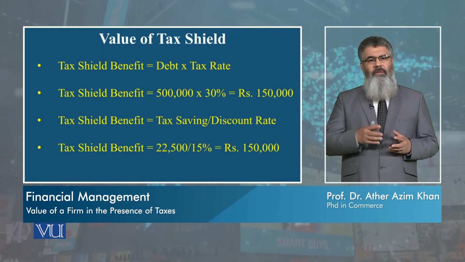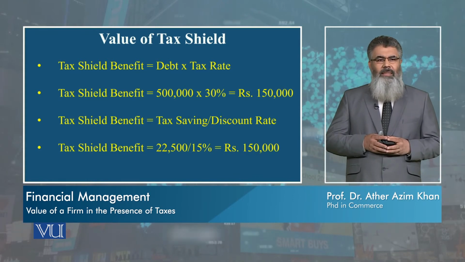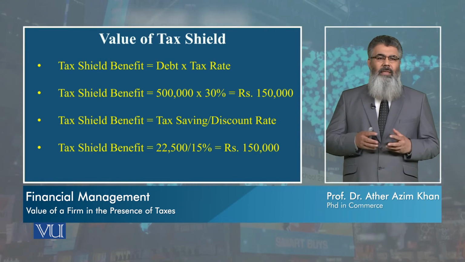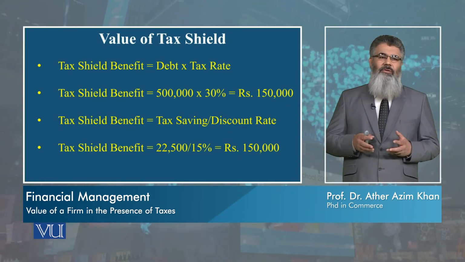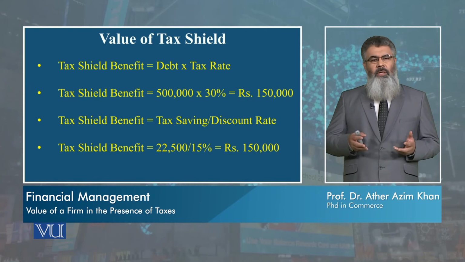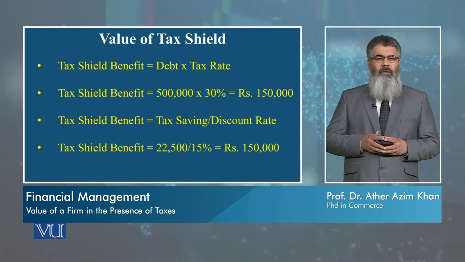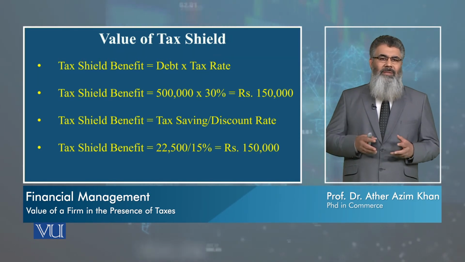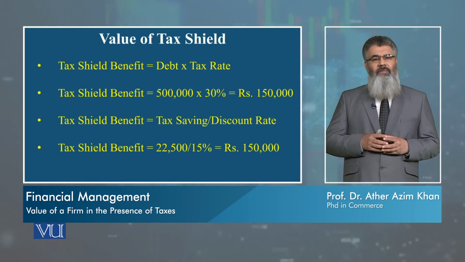So let's have a look at the first formula, and that is the tax shield benefit is equal to debt multiplied by the income tax rate. So suppose if the debt amount is 500,000 and the tax rate at the moment applicable is 30%, then the tax shield benefit will be equal to